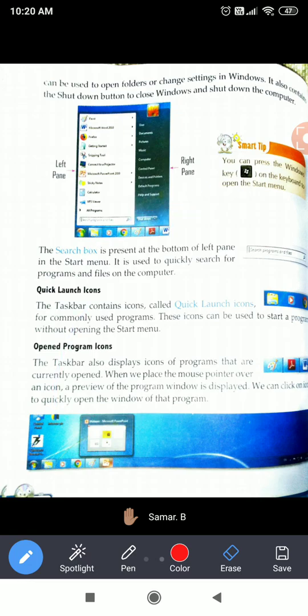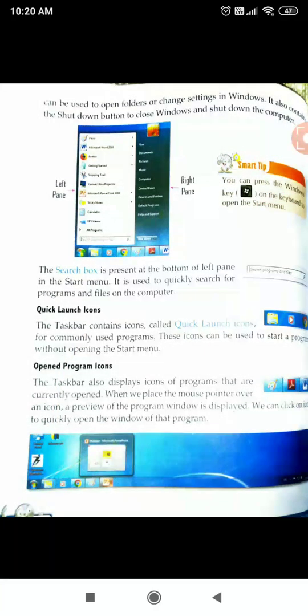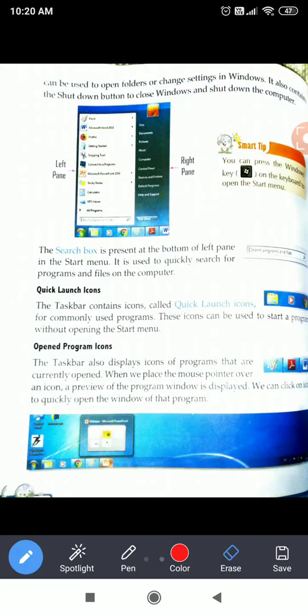Now, thereafter, we come towards quick launch icons. Quick launch icons are known as quick launch icons because we don't have to look for them. We don't have to go to the start menu and search for the program. These are already there on the taskbar. We just have to click on that program, and then it will be open. We are just a click away. हम सिर्फ एक click से ही दूर हैं. Just हमने उसको click किया and it will be open.